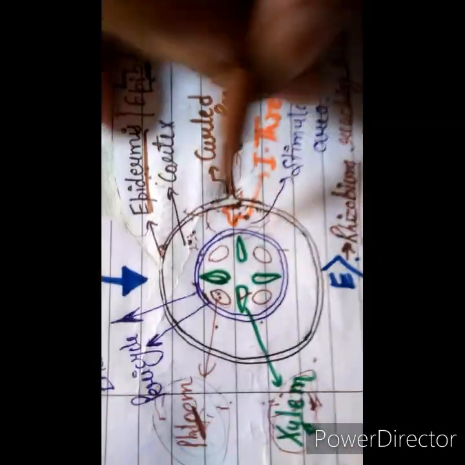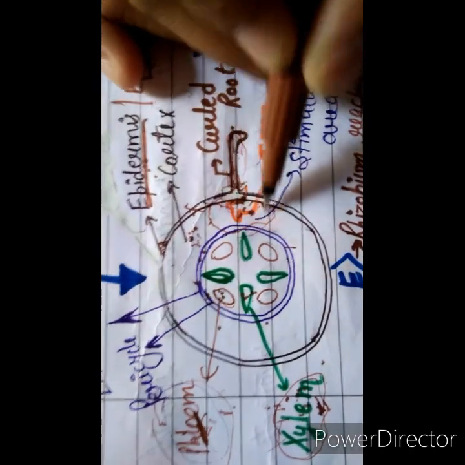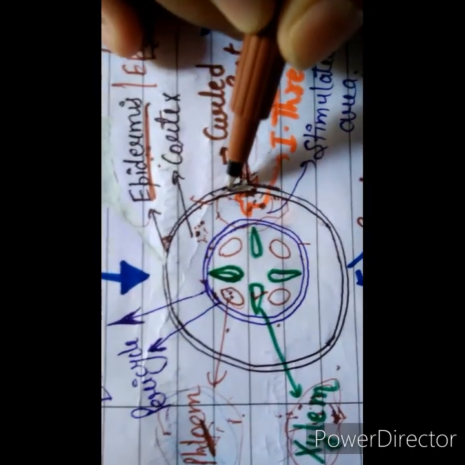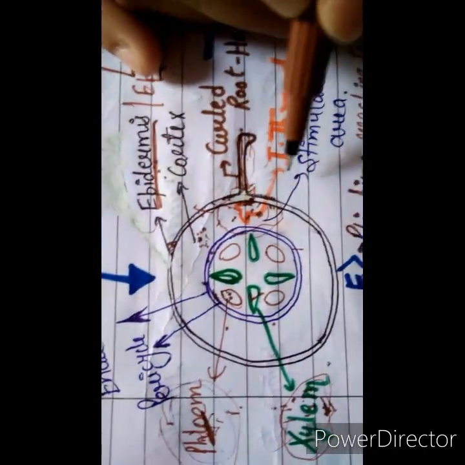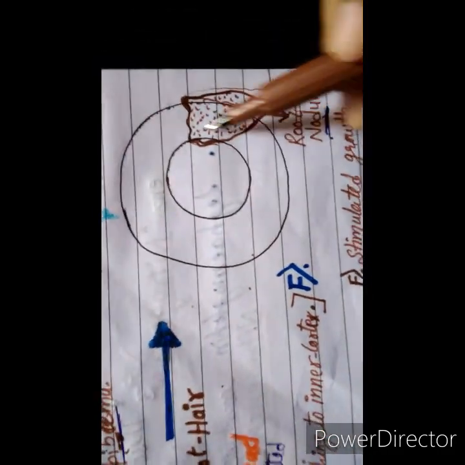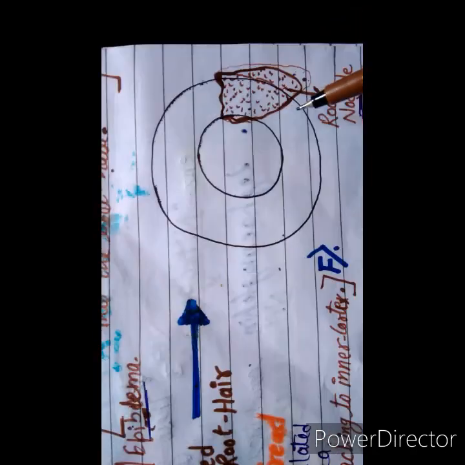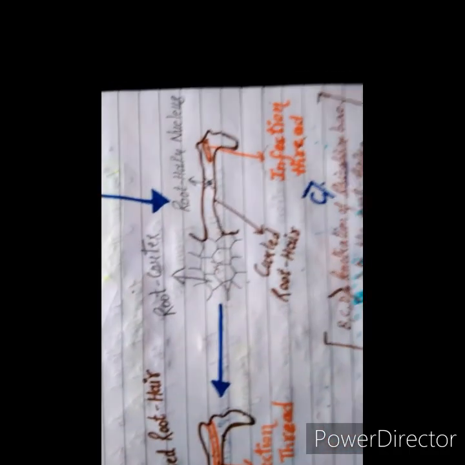The infection thread and bacterium stimulate the cortical area, and this stimulated area bulges outside, indicating the formation of the root nodule. And this is the complete formation of the root nodules in the cortical cells of the root. This is the complete procedure stepwise, of how the root nodules get formed with the help of a specific bacterium, that is rhizobium.